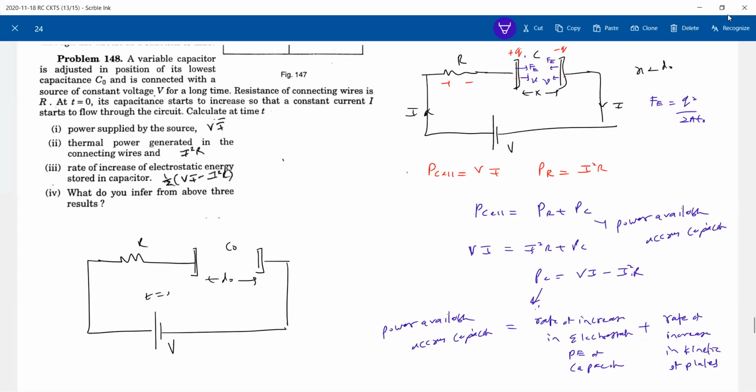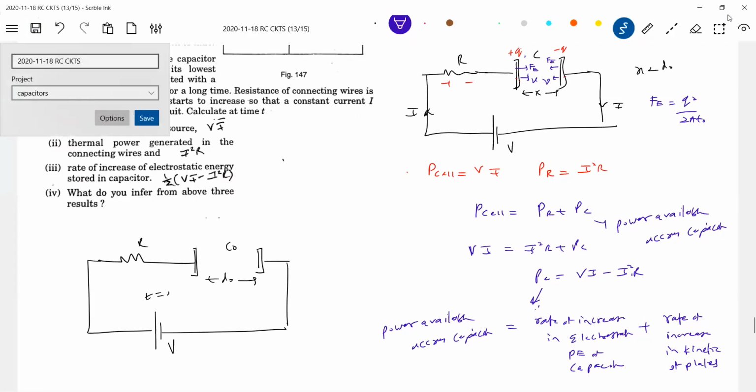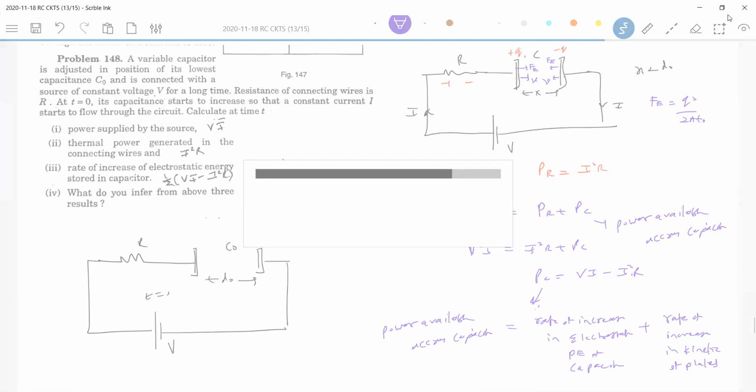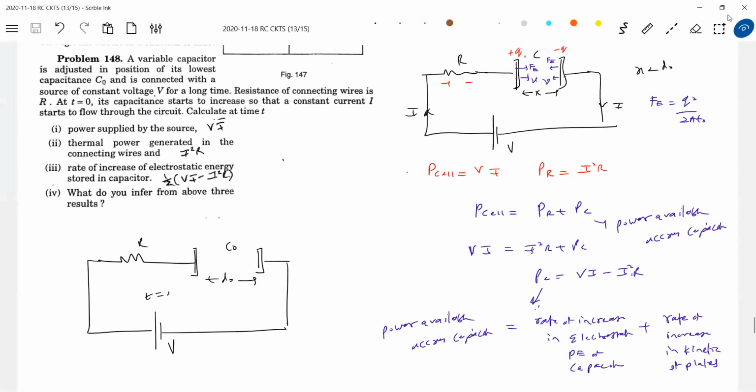Now, why kinetic energy has to be brought in: because the force is acting. How can capacitance vary? Capacitance can vary only when the distance varies. How does the distance vary? The plates should be set free to move. The electrostatic force does work, and because of that, the kinetic energy of the plates will increase.